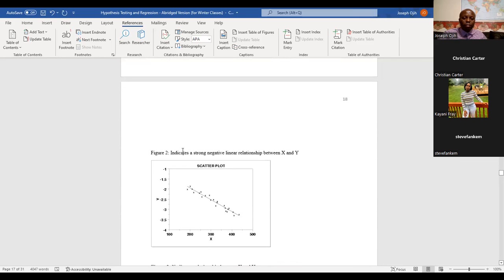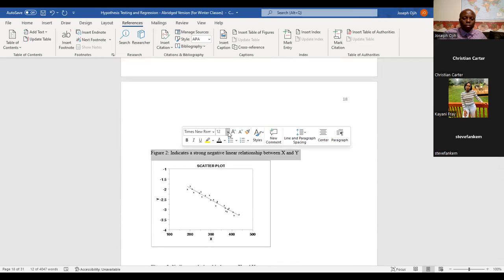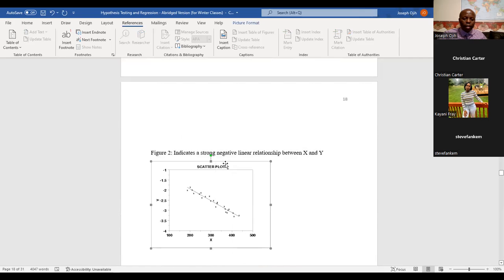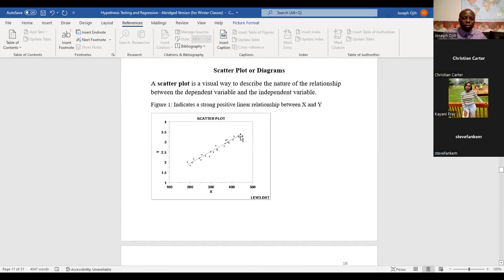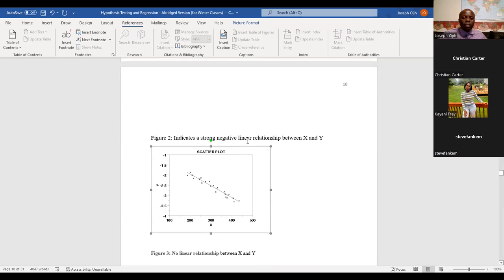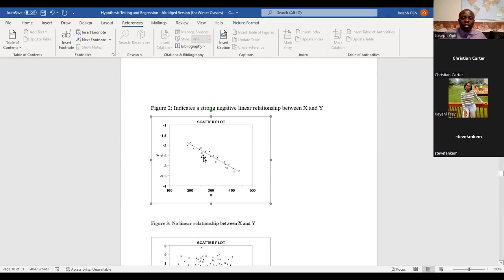This one here, scatter plot, indicates a strong positive relationship. This one is a strong negative relationship between S and Y. It is trending down. As S increases, you can see that Y decreases. So if S is 200, Y is way up, and when S is 400, Y decreases to -0.3.